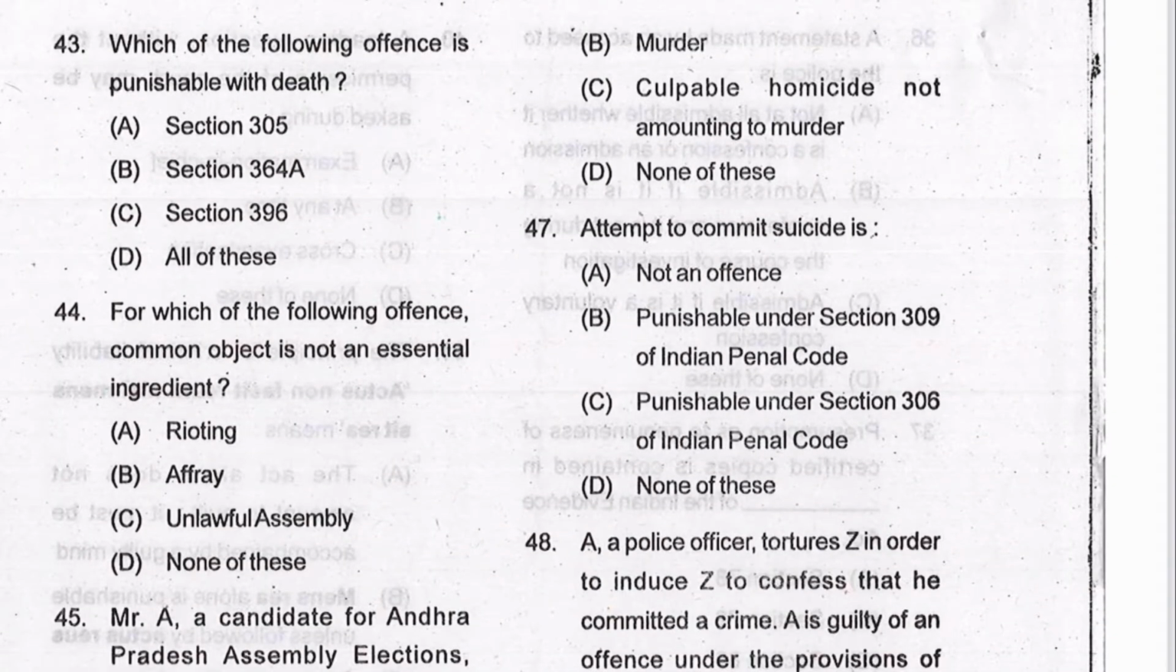Next 43. Which of the following offense is punishable with death? 305, 364A, 396, all of them, all of these. D is the answer. 364A is kidnapping for ransom. 396 is dacoity with murder. Alright. 305 is abetment of suicide of child or insane.